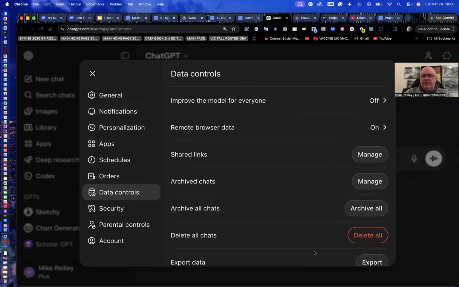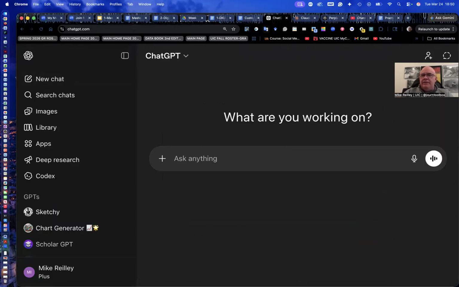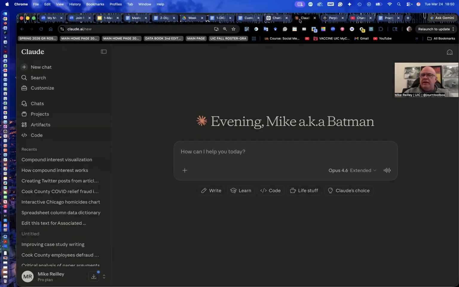And it's got some other settings in here too. You can go through and kind of look at those as well. Security, things like that. But your privacy settings are under data controls. This should just be a toggle at the top that says privacy on or off. But they hide it. And Claude does the same thing.